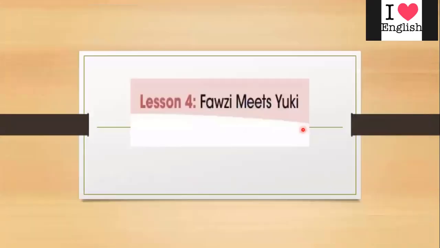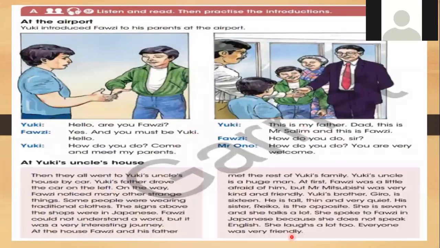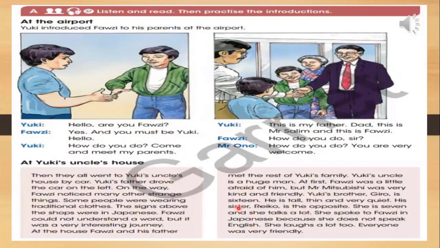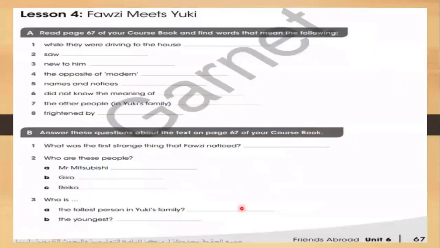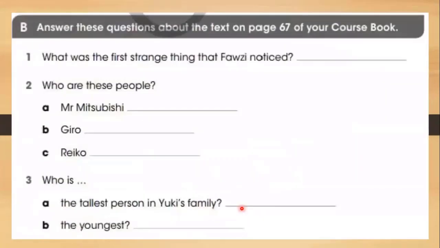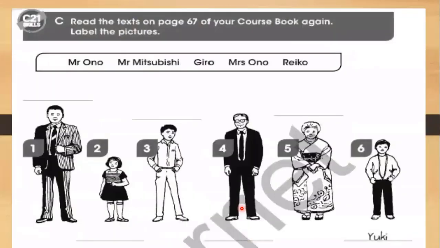Yes, if we go back here, it's right. Yes, we can say here, Riko is the opposite. Riko is 7 years old, and her brother is 16 years old. So this is 16 years old. Yes, very good. Yes, thank you so much, Fatima. Yes, so these are our answers.